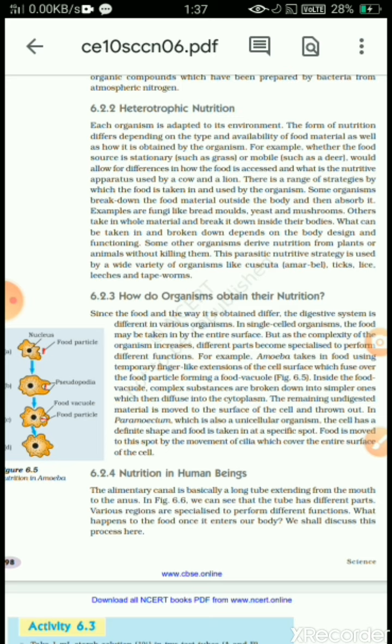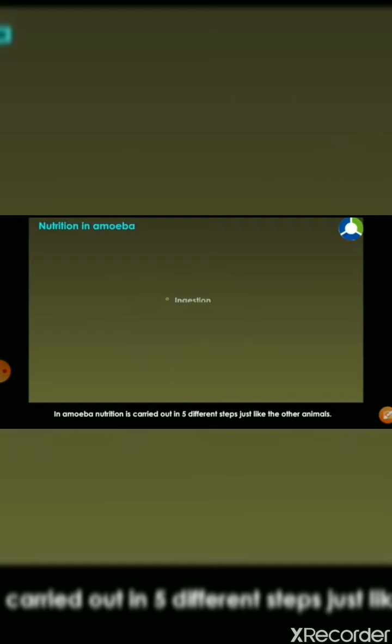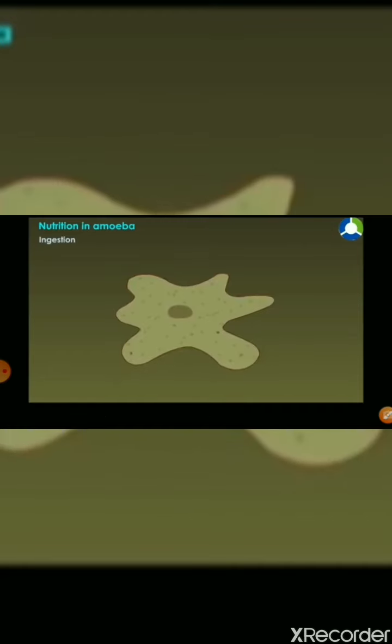Now, if the organism is multicellular like a human being, we will discuss how nutrition takes place in a human being later, which is very important from the exam point of view. Nutrition is carried out in 5 different steps, just like in other animals. They are ingestion, digestion, absorption, assimilation, and egestion.